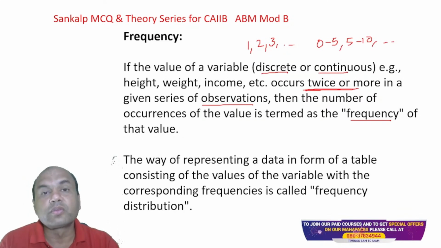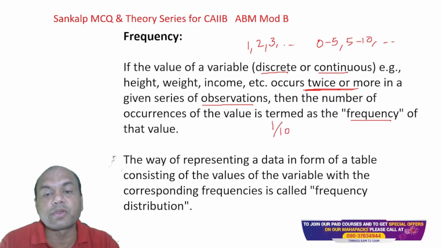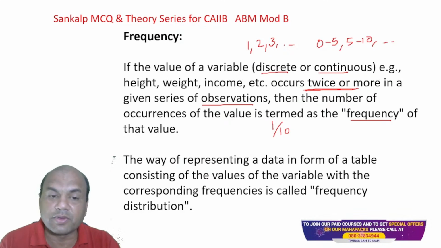Anything which appears twice or more will be called frequency. In exam, sometimes you get numericals also. In that numerical, the frequency is 1 upon 10, so in the numerical you can write it as 1. But remember, from the definition point of view, occurs twice or more is known as a frequency.